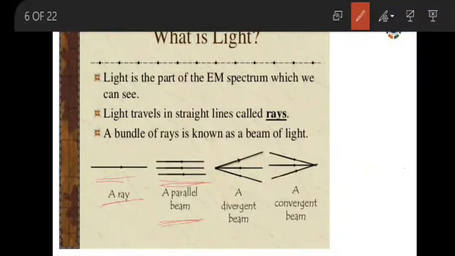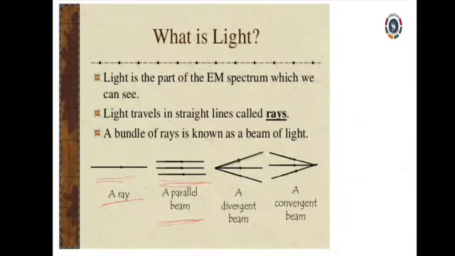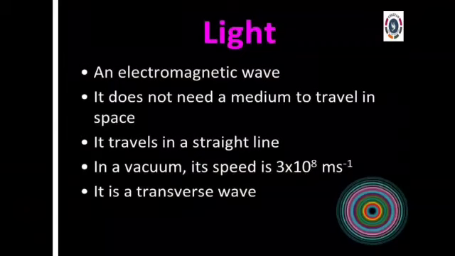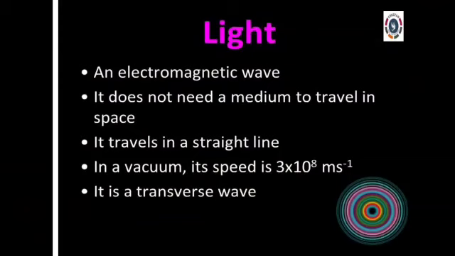Let's see the definition of light. It's an electromagnetic wave. It does not need a medium to travel in space. It always travels in a straight line. In a vacuum, that means what? Empty space. It travels at the speed of 3 into 10 power 8 meters per second.